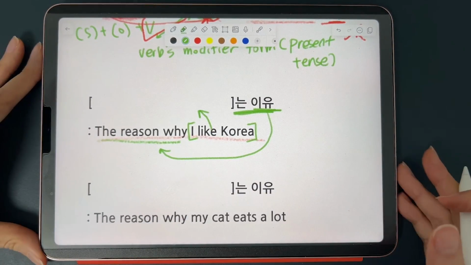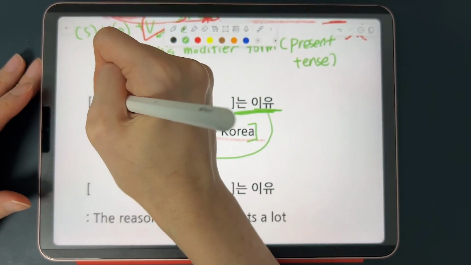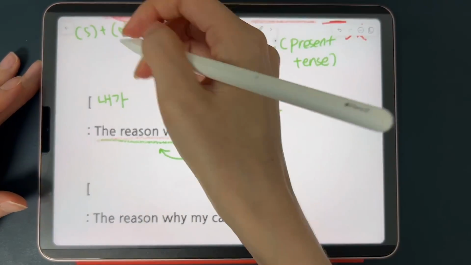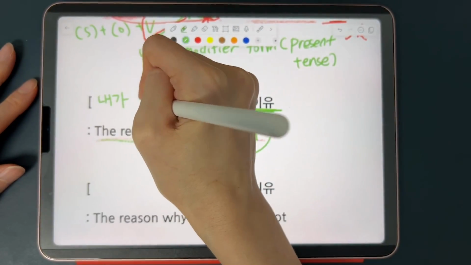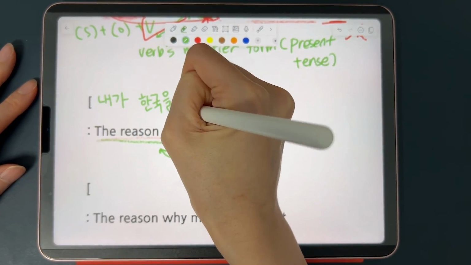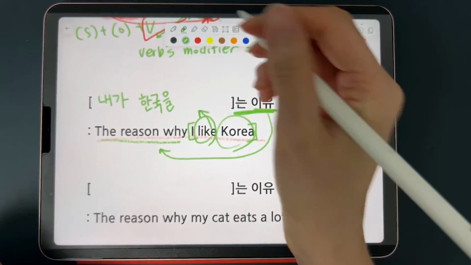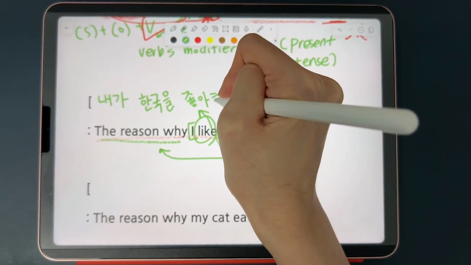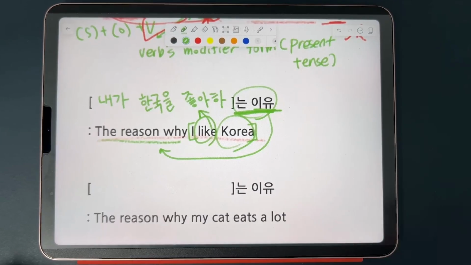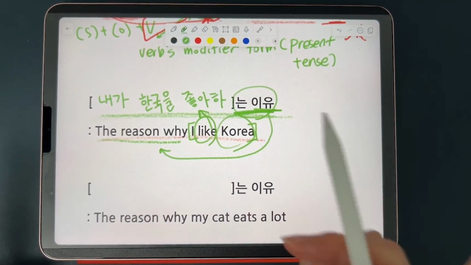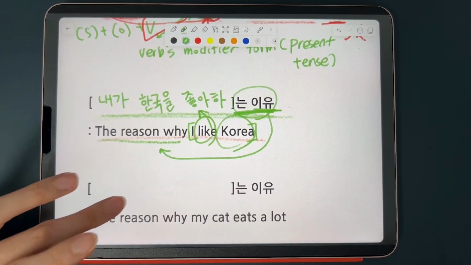So I like Korea. It's a very simple sentence, right? 내가, I, and then object comes first before a verb. So 한국 is Korea, the country name, and you can mark it with the object marker. And the verb like is 좋아하다. So you take the stem, 좋아하, and combine it with 는 이유. 내가 한국을 좋아하는 이유 becomes the reason why I like Korea.